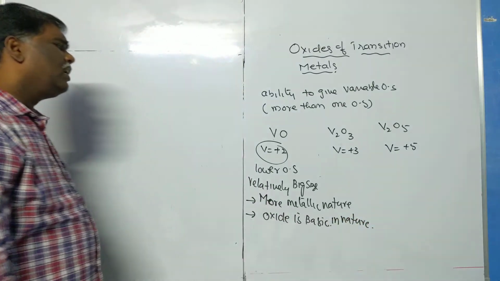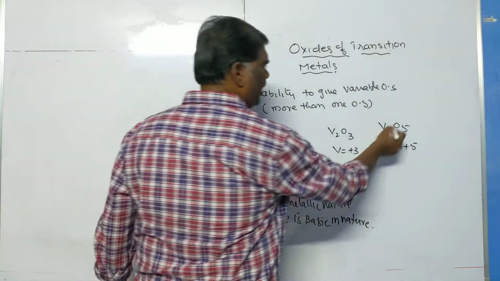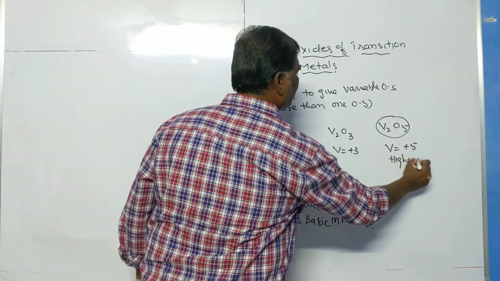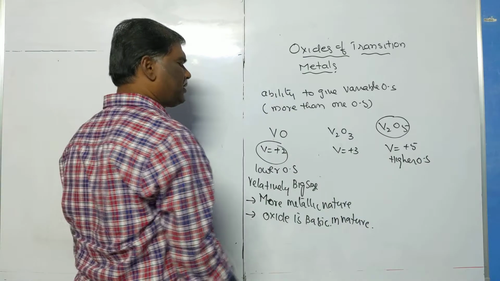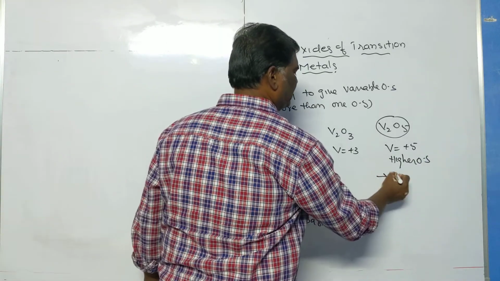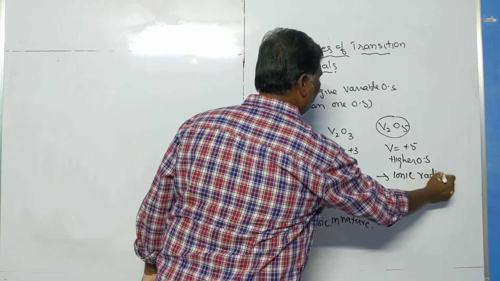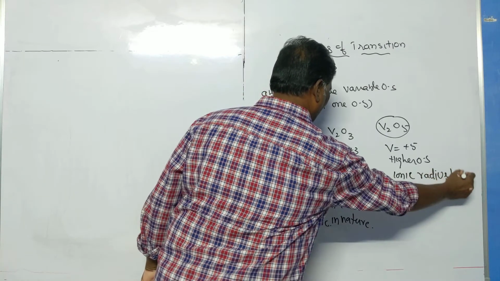Okay. When I take the compound with the higher oxidation state, the ionic radius is low.